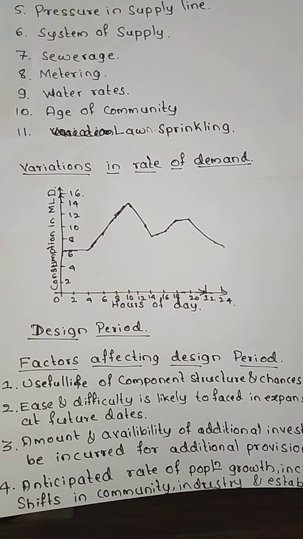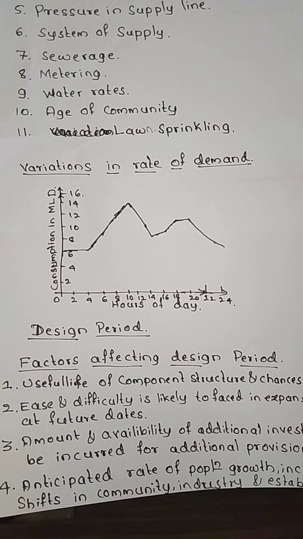If we want to replace it again, it is going to consume a large amount of government money. So that is the reason why we normally design the water supply line for usually 20 to 40 years from the present population. This is regarding your design period. If we design only for the present population, then it may not be efficient to serve the future population. So that is the reason why we design it for 20 to 40 years.